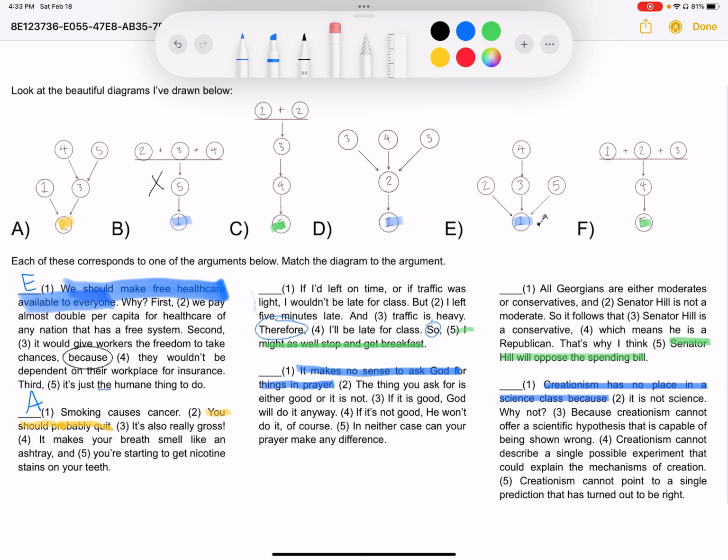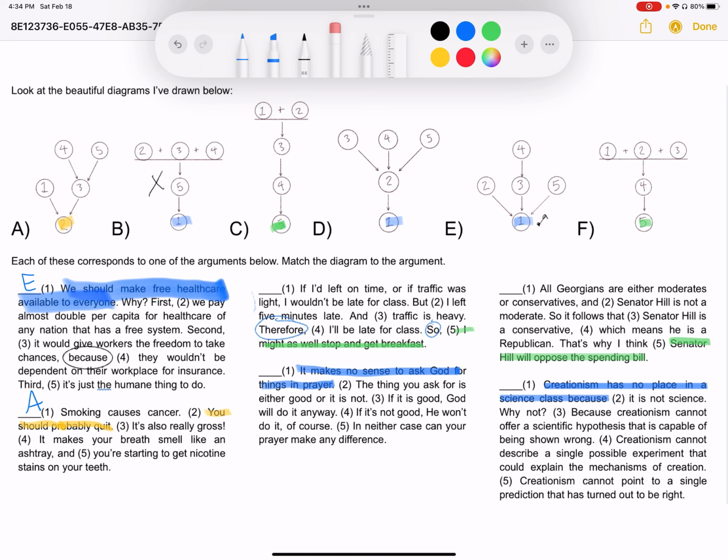If it is good, God will do it anyway. Now going down, if it is good, God will do it anyway, and that's why I think it makes no sense to ask God for things in prayer. Well, that sort of makes sense, but notice how much that leaves out, right? That on its own doesn't seem like a very good reason to believe one, right? In fact, it feels like I kind of need to take some more steps, right?